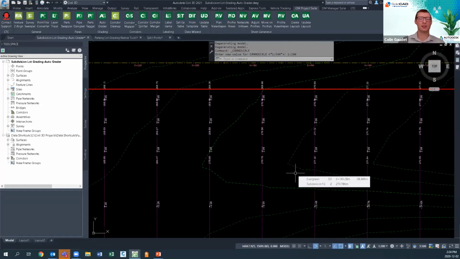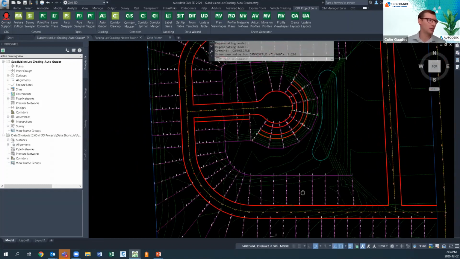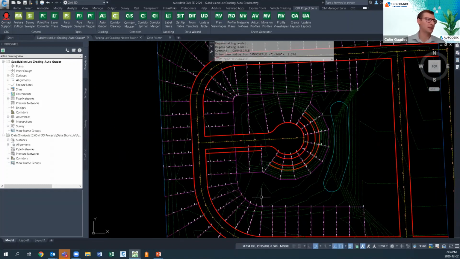And you can run through this. It'll update labels if we were to change the grading in AutoGrader. You could come back, update the labels and the locations and things like that, and it'll do all of that for you. But we've just blanketed those labels across the entire site for us. That saved us 2-3 hours worth of work of positioning and adjusting labels and things like that.